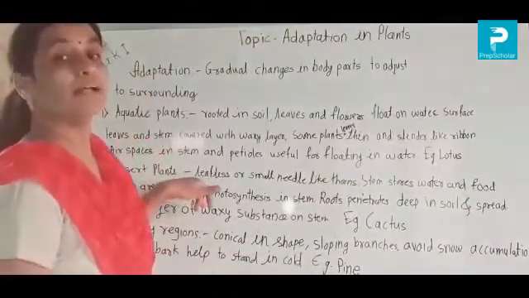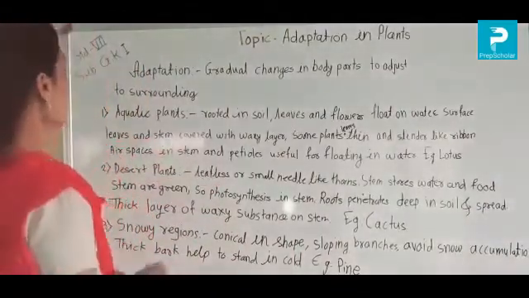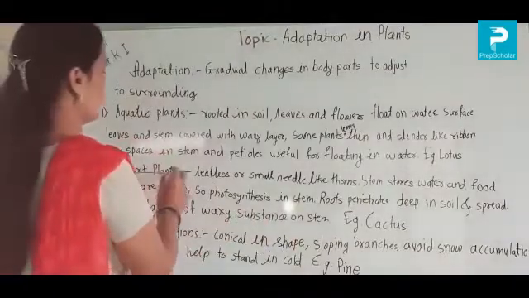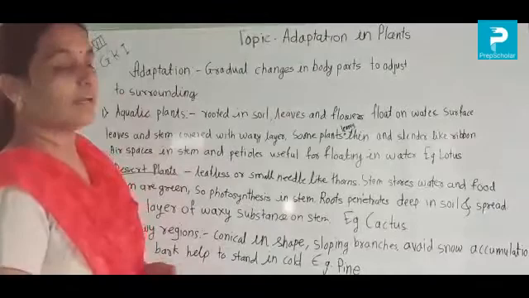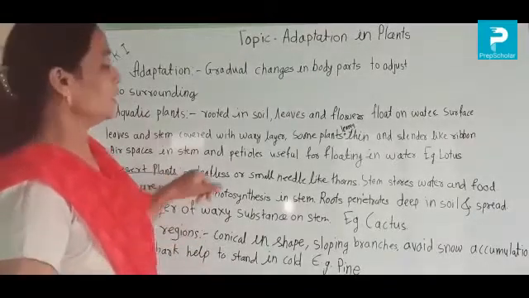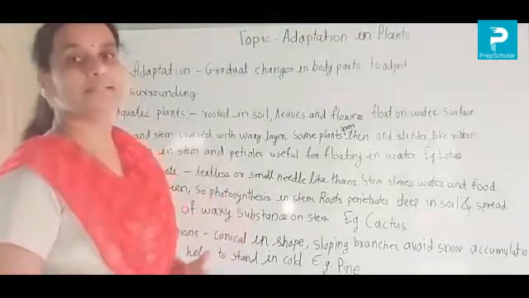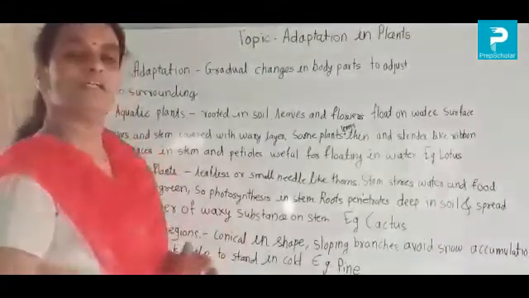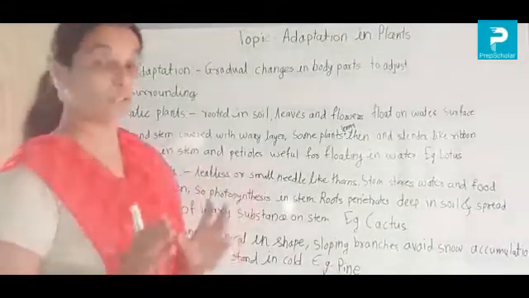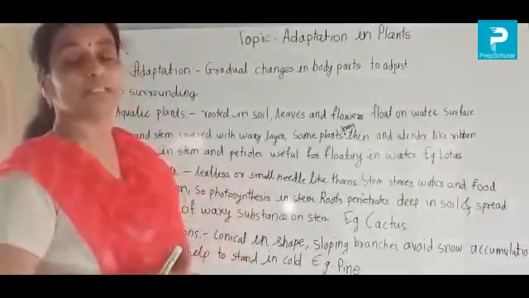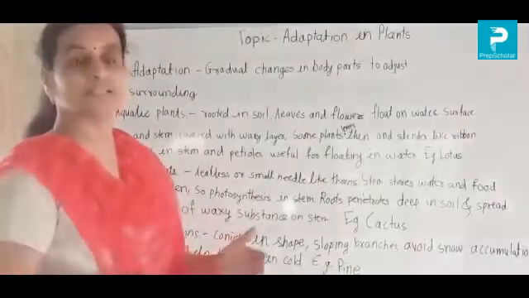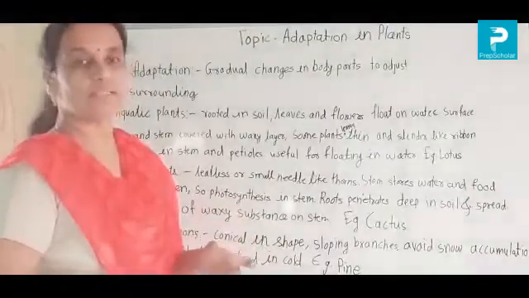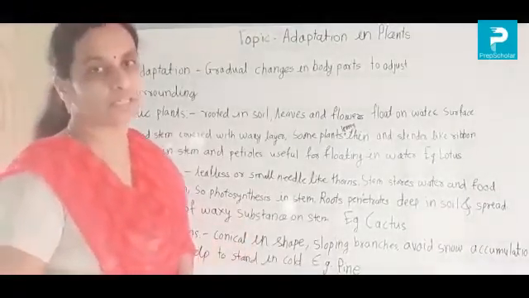Next is desert plants. In India there is one desert. Which desert? Correct, the Thar desert. In the desert area, what happens? There also we get plants. Which kinds of plants? Like cactus. We use it as a decorative plant, but in desert areas only plants like that can grow.